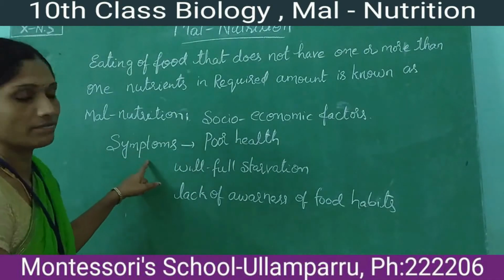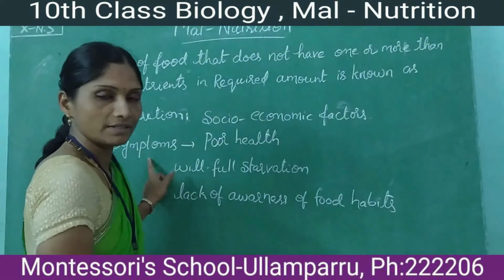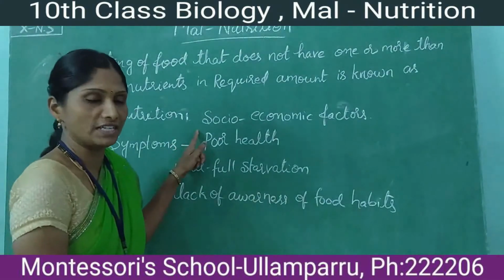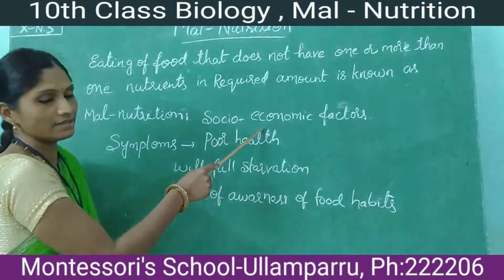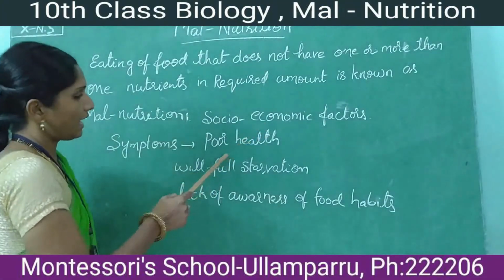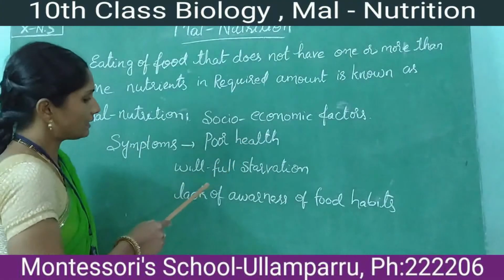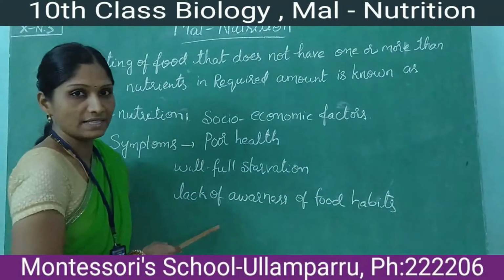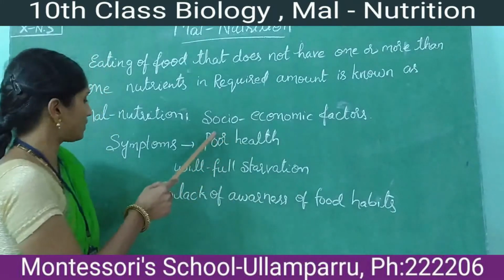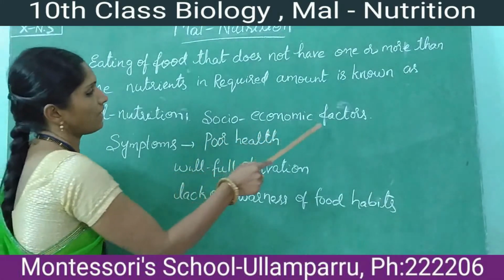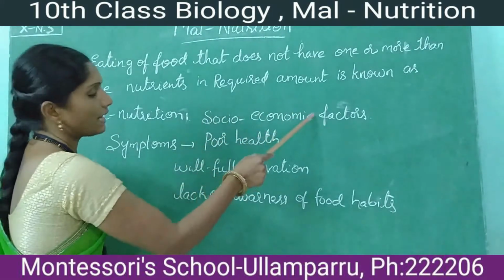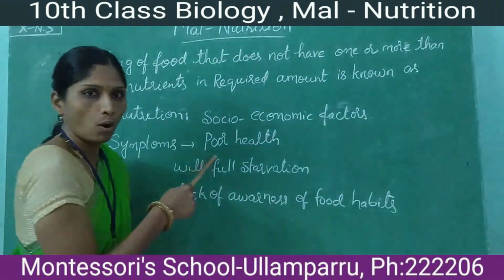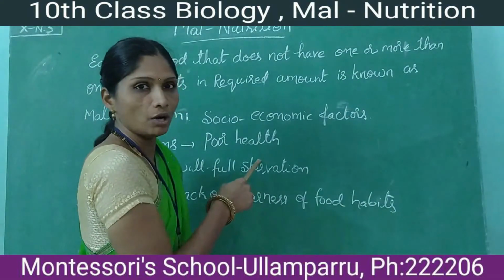Here the reasons are symptoms. Symptoms of malnutrition. The first is socio-economic factors, the second is poor health, the third is willful starvation, and the fourth is lack of awareness of food habits. The first is socio-economic factors, which depend upon their countries, places, etc. And poor health, they are born with poor health.